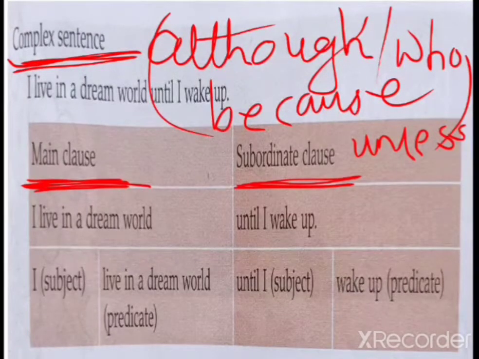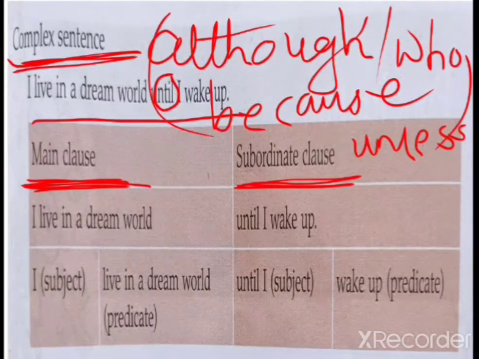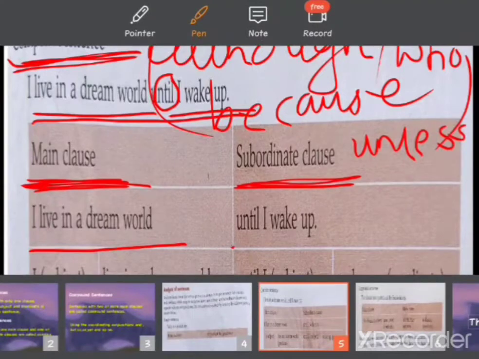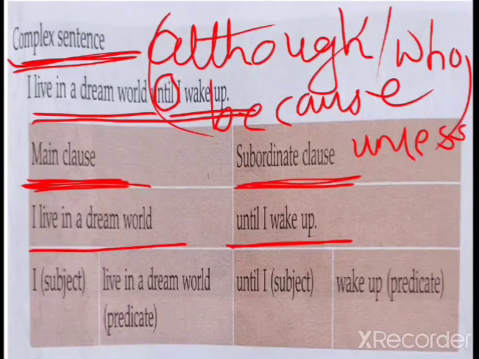Now look at this sentence. I live in a dream world until I wake up. I live in a dream world until, your sentence is joined by using until, which is also known as a subordinate conjunction. Until I wake up. So first, I live in a dream world is a main clause. After that, until I wake up is a subordinate clause. So you have to divide like this. I live in a dream world, main clause. Until I wake up is a subordinate clause.